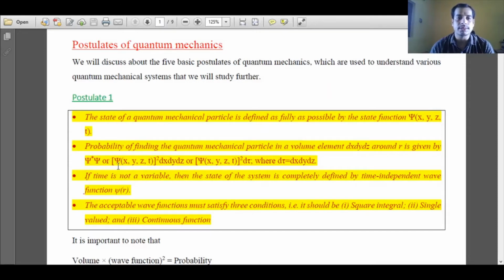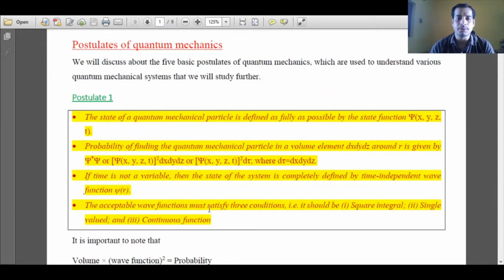So when psi is a real function, we can directly take square of it. Otherwise, it can also be written as psi square d tau, where d tau is dx, dy, dz, that is the volume element. Further, the postulate states that if time is not a variable, means if this wave function is independent of time, then we can define the state of any quantum mechanical particle by using the time independent wave function, where the small psi is a function of only r, the position vector r. Further, r can be resolved into 3 components like x, y and z.